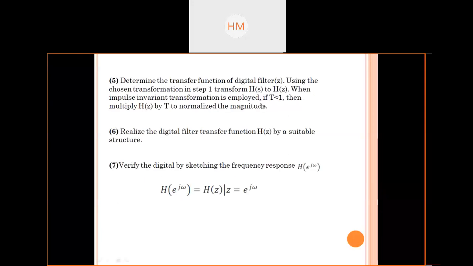When IIT is employed, if T is less than 1, then multiply H of z by T to normalize the magnitude. If T is less than 1, you have to normalize by multiplying H of z by T. Realize the digital filter transfer function H of z by a suitable structure, which is not needed over here. Verify the digital filter by sketching.